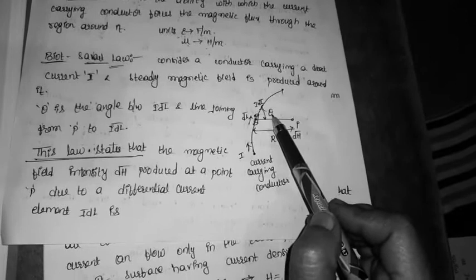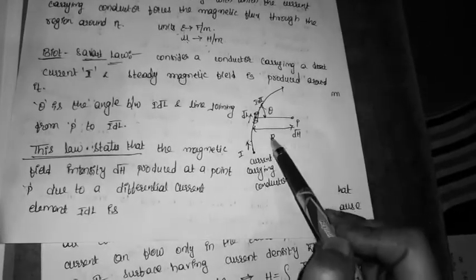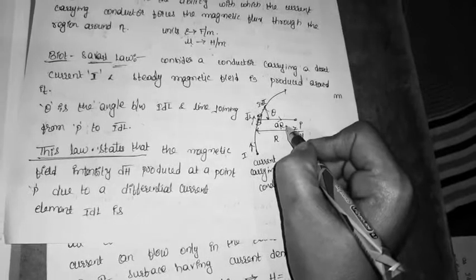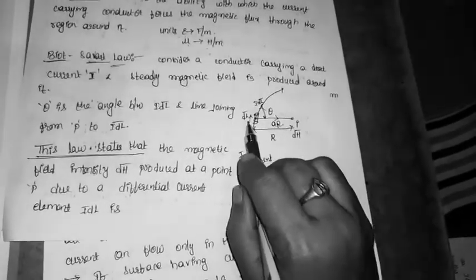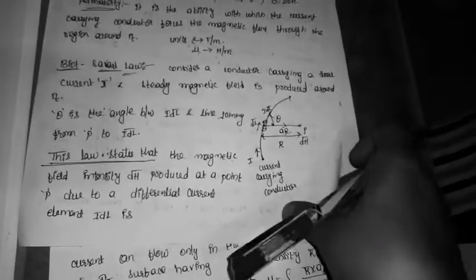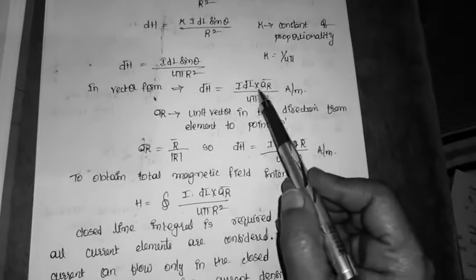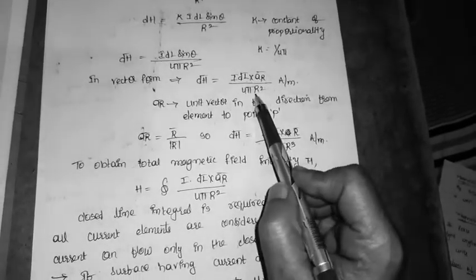So here the angle is between I dl and r, and a_r is a unit vector in the direction of the distance from the element to point P. So I am writing I dl cross a_r divided by 4 pi r square.